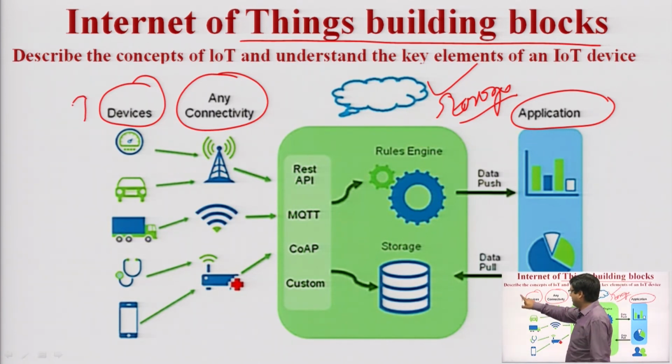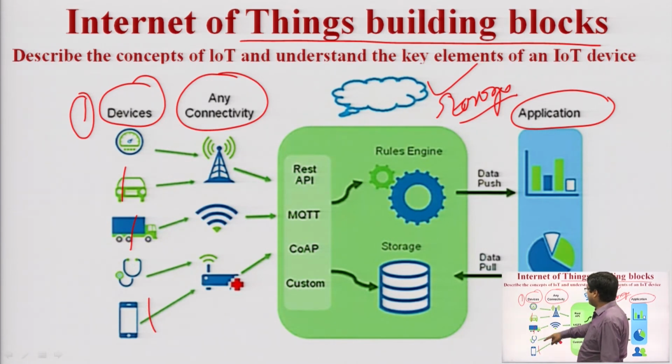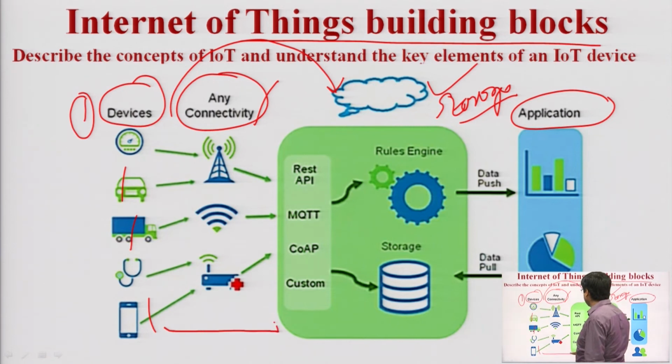So first is the devices. What are the devices? Devices which are able to directly connect with the environment. We are using devices that become more smart. So here you can see smart cars, vehicles, smartphones, all are the devices, and these devices connect with the storage devices. We are getting the data and storing it via connectivity, because the data can be transferred from the devices to our cloud computing by using some connectivity options like Bluetooth, wireless connections, Ethernet, Wi-Fi, etc.